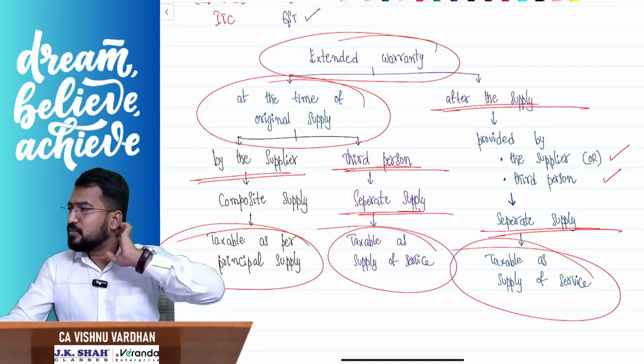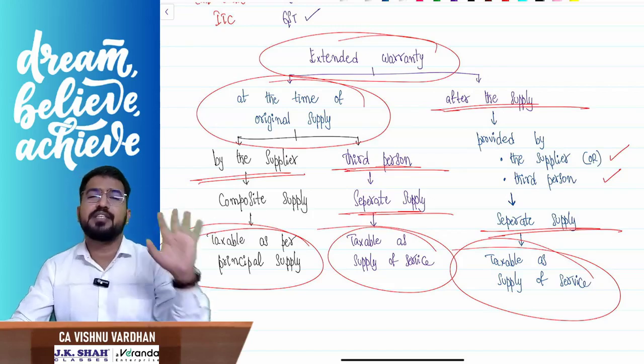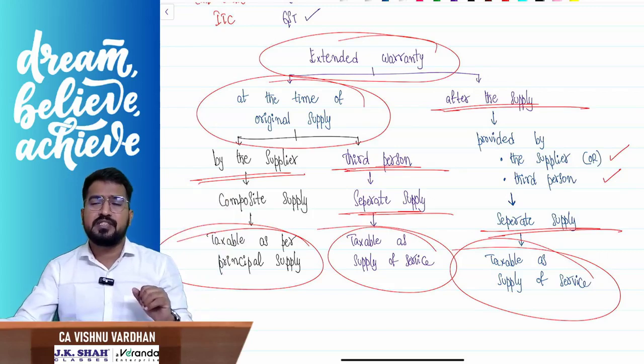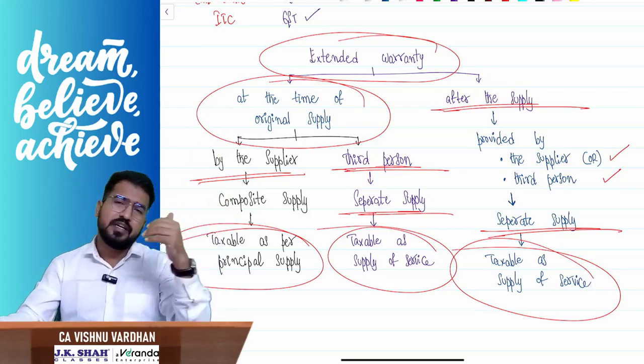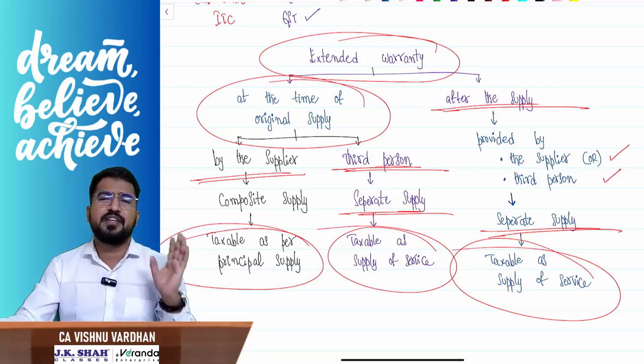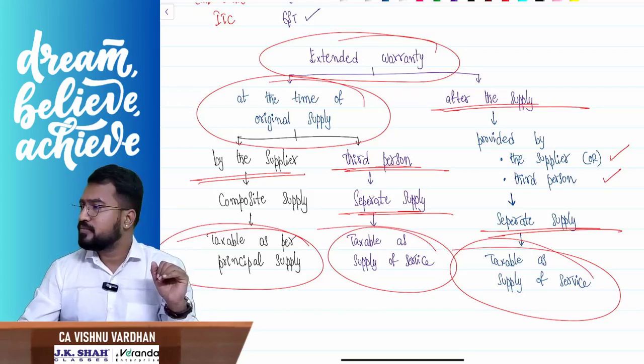Here guys, third person means, understand this Sudarshan, third person means someone who is not a supplier, not a recipient, some other person. As I told, some Bajaj Finance is providing such services, or any other agency purely in the business of selling extended warranty. Okay, just like insurance business, simple.